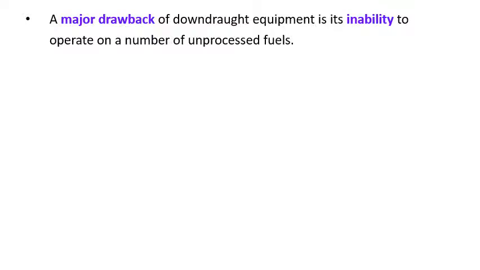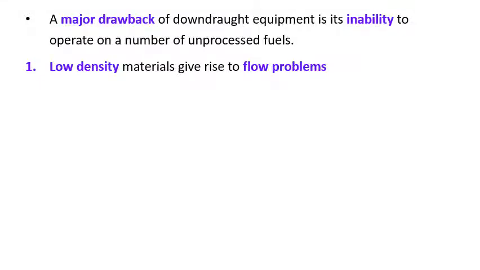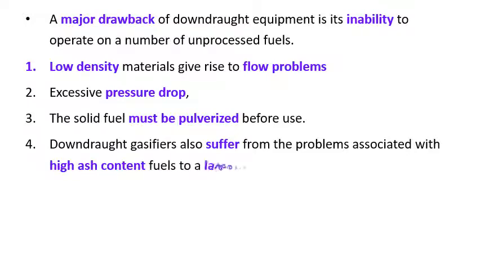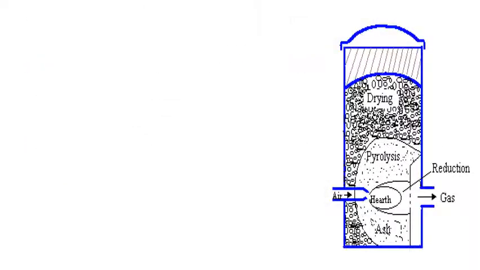A major drawback of the downdraft equipment is the inability to operate on a number of unprocessed fuels. Low density of material gives rise to flow problems and excessive pressure drop. The solid fuel must be pulverized before use. The downdraft gasifier also suffers from problems associated with high ash content fuel to a larger extent than the updraft gasifier. The third one is the cross-draft gasifier.